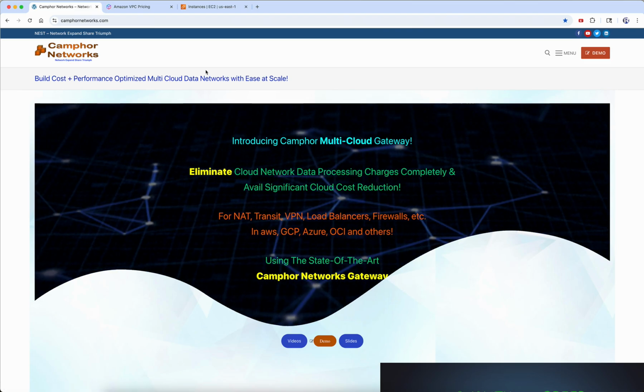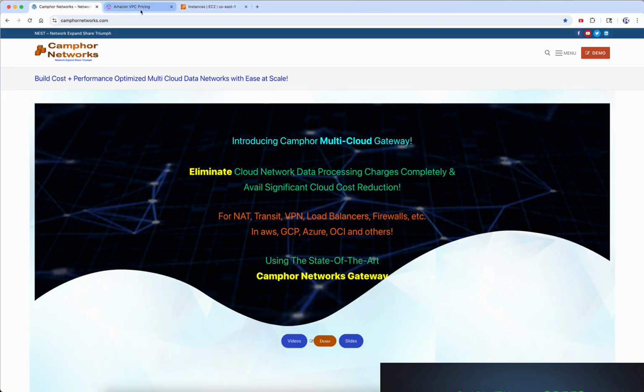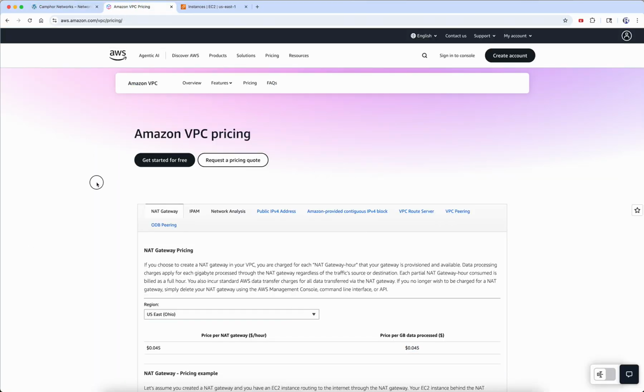Okay. So a little background why we are doing this, right? If you look at AWS, they natively support a very highly scalable and optimized NAT gateway called NAT Gateway. If you look at the pricing, you can see that it has a fixed cost of around 4.5 cents an hour, like a dollar a day, and then there is an additional fee of 4.5 cents for every gigabyte of data processed.